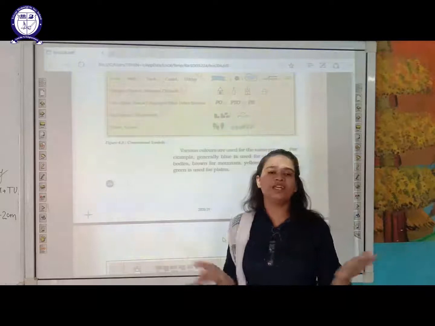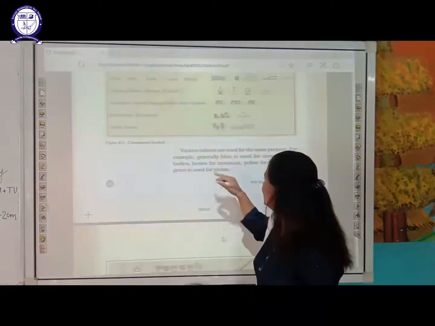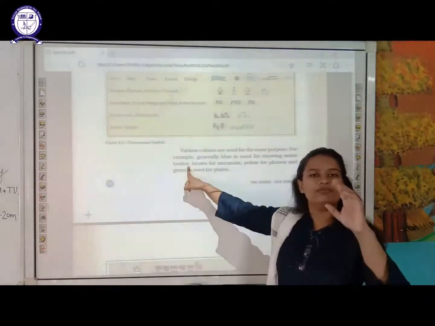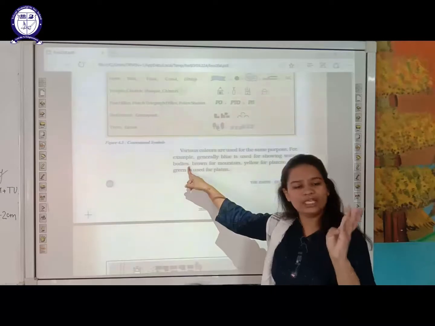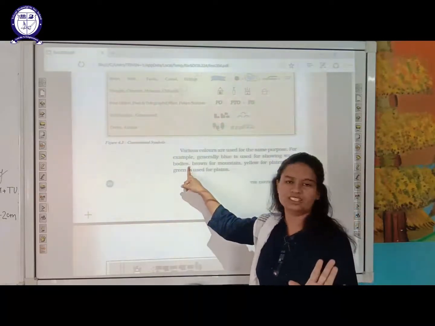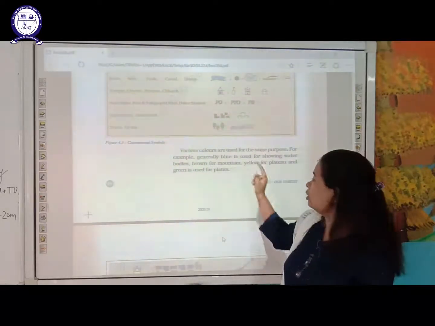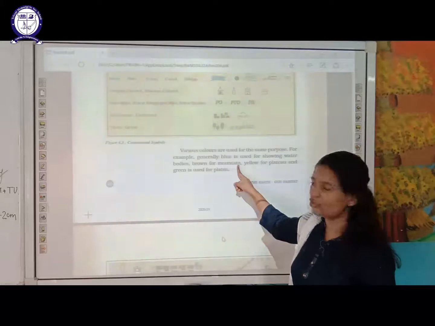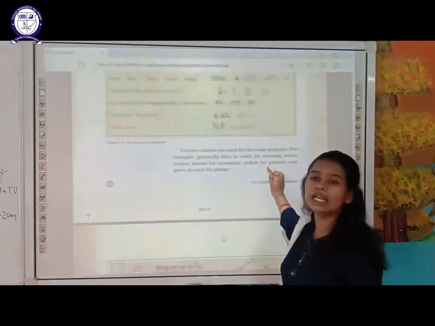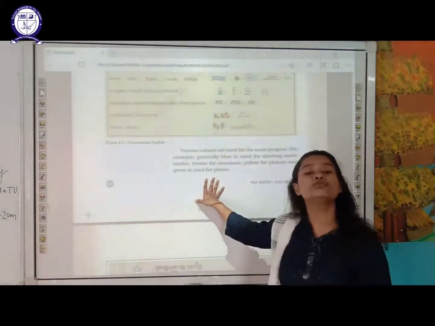Thereafter, students, various colors are used for the same purpose. We use different colors for the same purpose. For example, blue is generally used to show water bodies. Any river or lake, any water body, is always represented with blue color. On the other hand, brown color is used to represent mountains. Yellow color is used for plateaus and green color is used for plants.